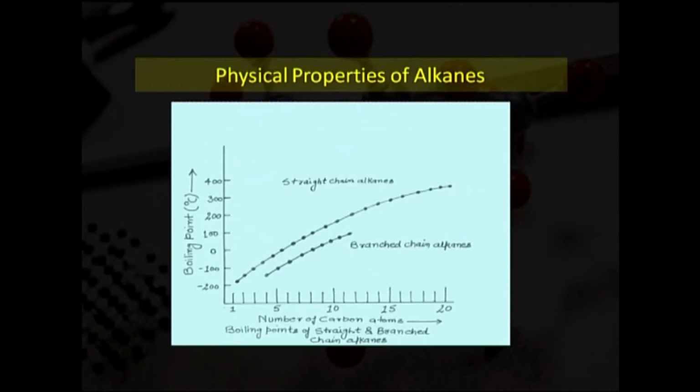This graph is showing the comparison between straight chain alkanes and branched chain alkanes. This axis indicates the number of carbon atoms, which increase as 1, 5, 10, 15 and 20, and this is the boiling point axis, which also increases: minus 200, minus 100, 0, 100, 200, 300 and 400. In the graph we see that it is increasing in straight chain and decreasing in branched chain alkanes. It is also indicating the surface area, or we may say the van der Waals forces of attraction.